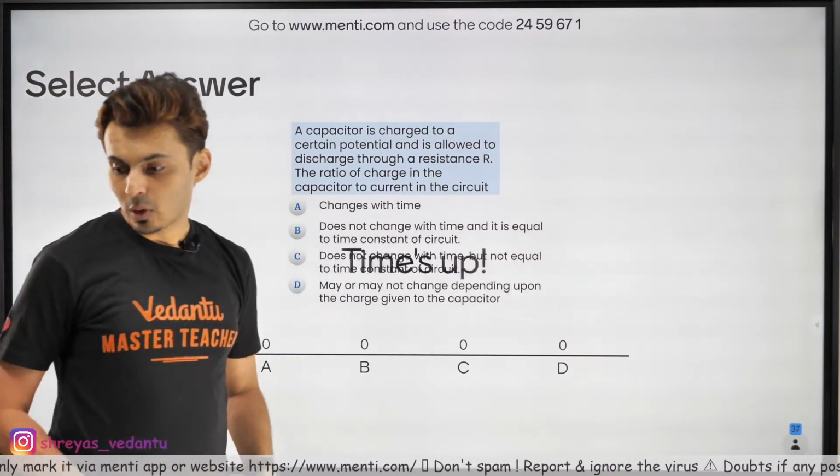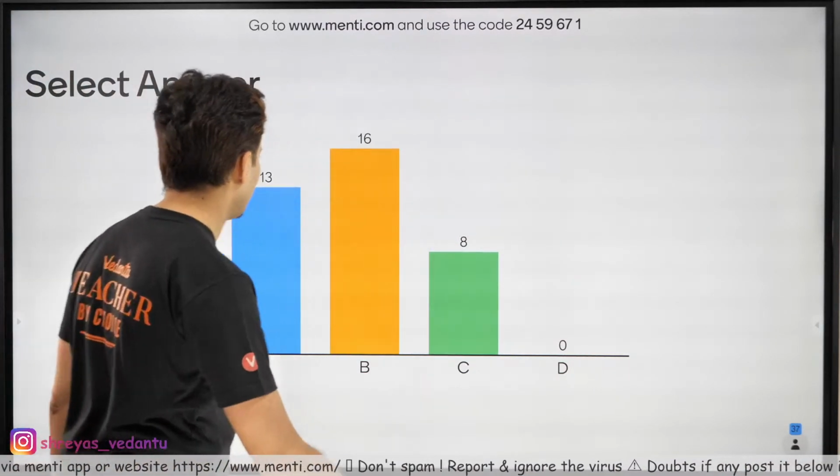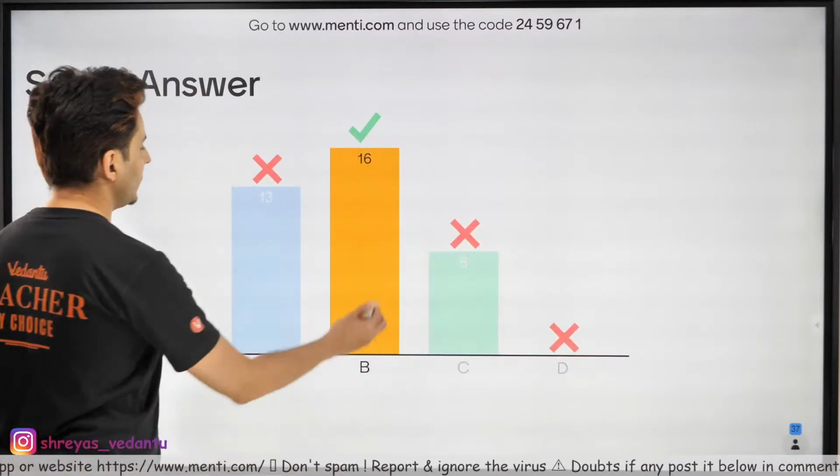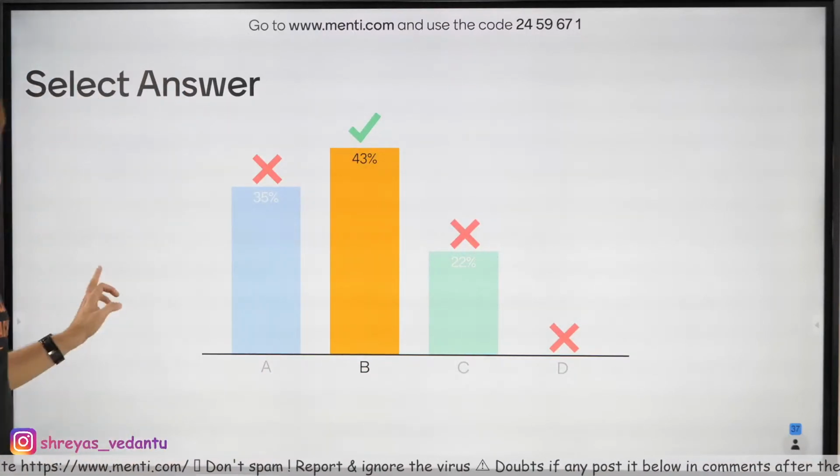Chaitanya, if you have not done HCV, probably it's a good time to start doing it because you have time. Okay? Chalo, let's see. Well, 43% got it correctly.